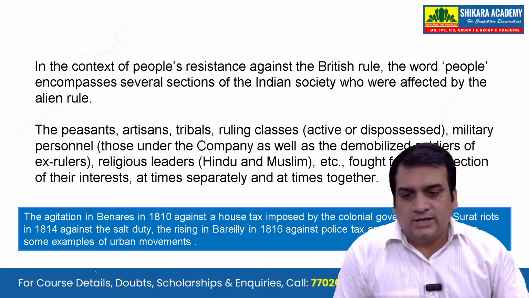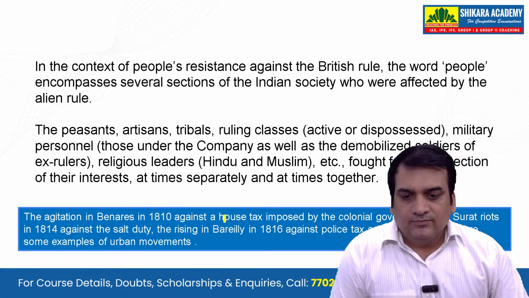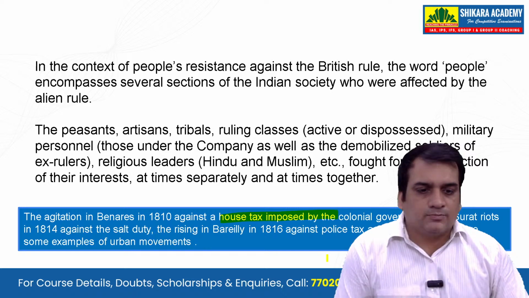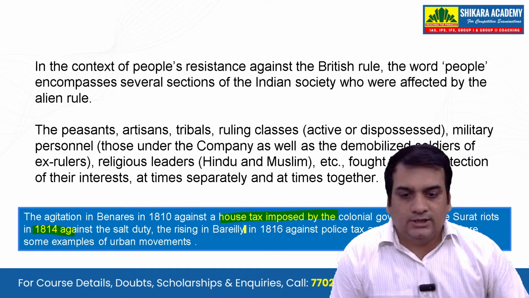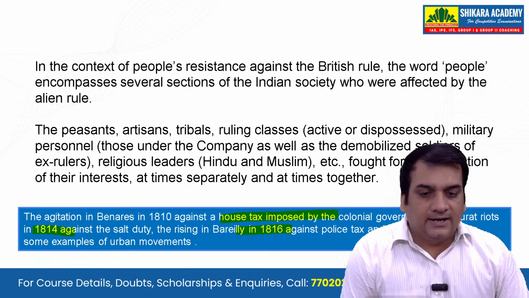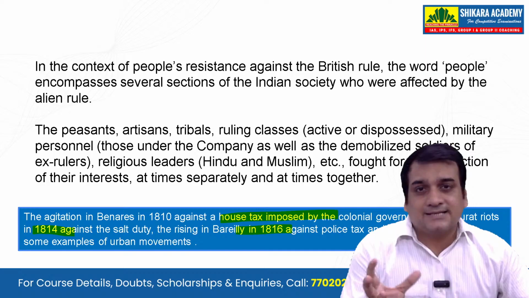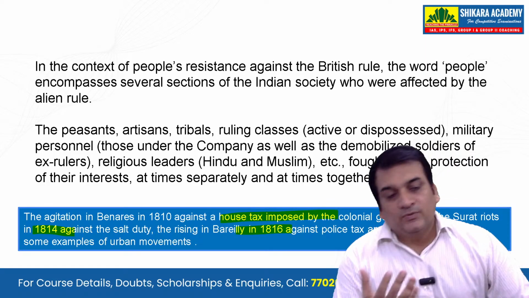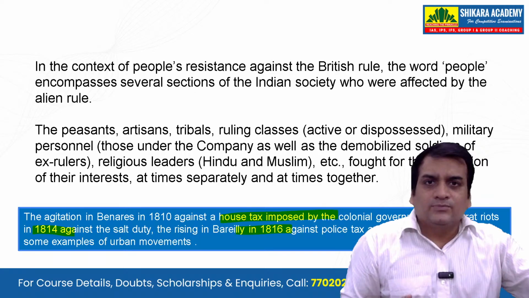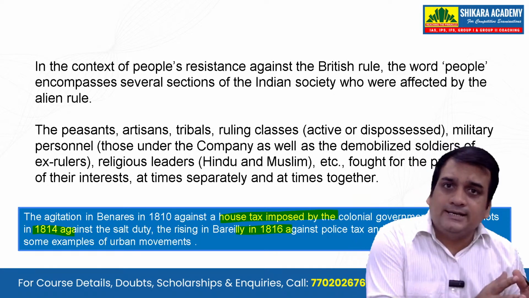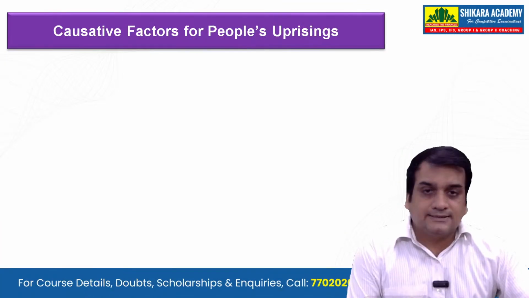So the agitation in Banaras in 1810, which is what we are starting with, against a house tax imposed by the colonial government, the Surat riots in 1840 against the salt duty, and the rising in Bareilly in 1816 against police tax and municipal taxes are some examples of urban movements also. So it says that the movements were not only in the rural areas, but also in the urban areas. This is something that you should keep in mind.